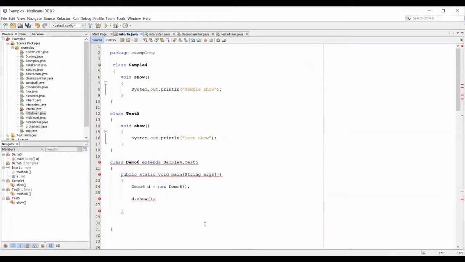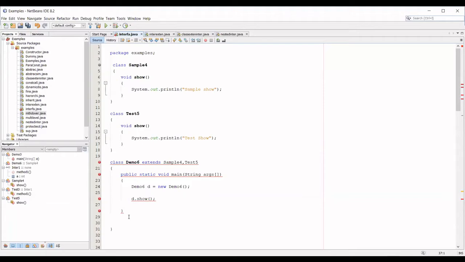You're audible, ma'am. Yes, give the answer. Which show method will be called? We'll get an error, ma'am. So that means the ambiguity problem will come. Yeah. So why the ambiguity? Because the implementation of the show method will be available in both. So because of this problem only, Java will not support multiple inheritance. Is it clear for everyone?